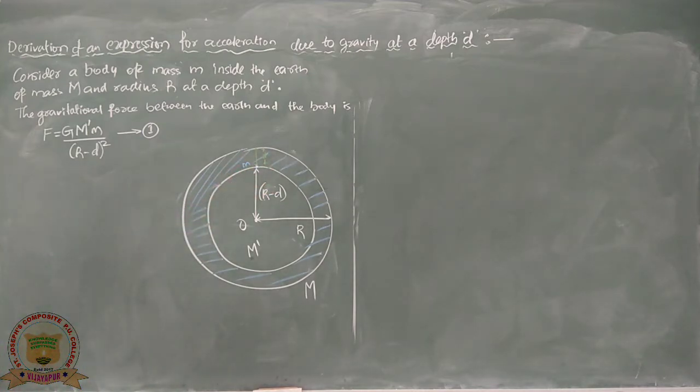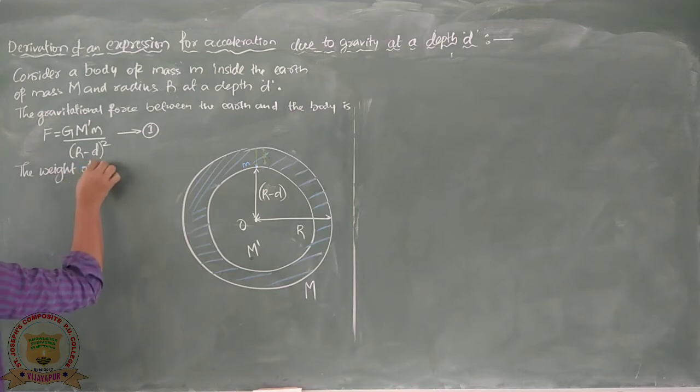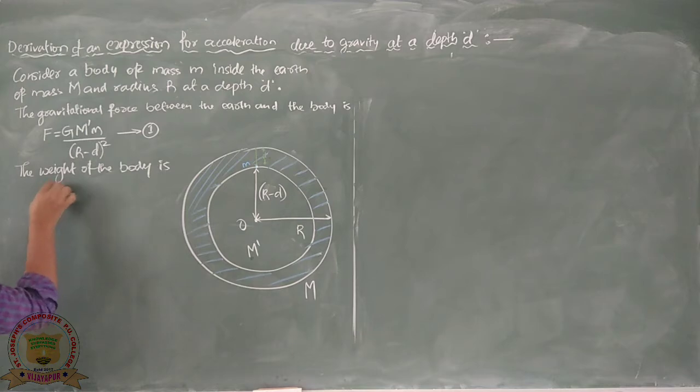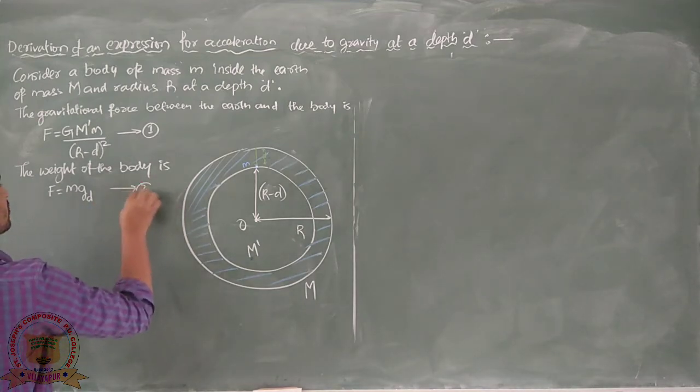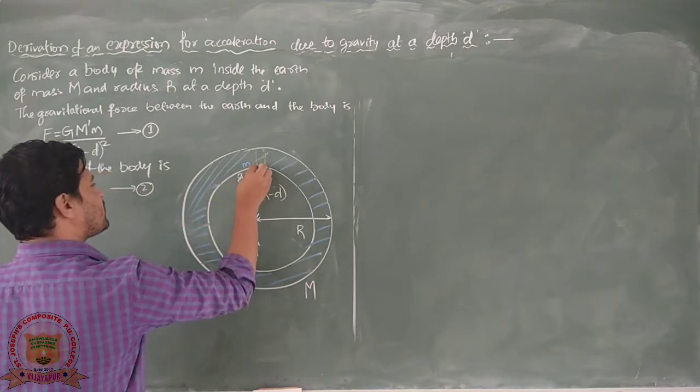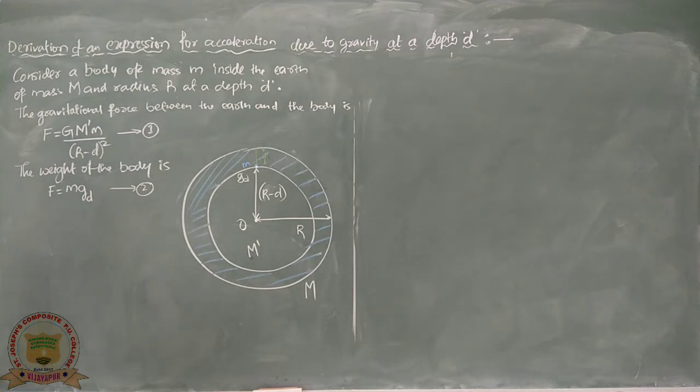And now the weight of the body. You know that the weight is calculated using mass into acceleration due to gravity at that position, and that is F equals m into g d. Call it equation number 2, and this g d is the acceleration due to gravity at a depth d.